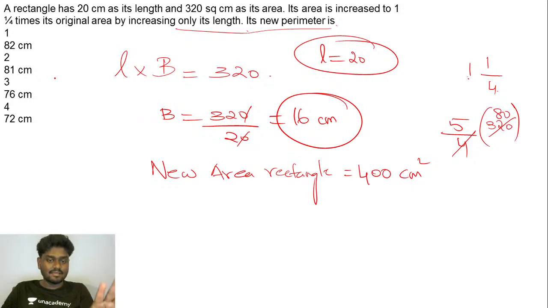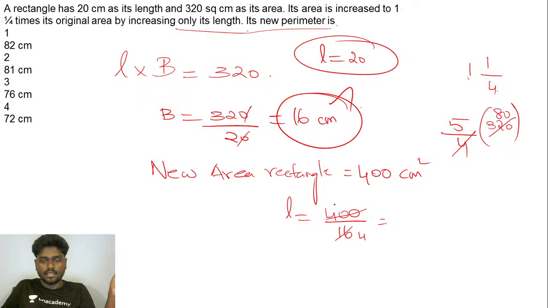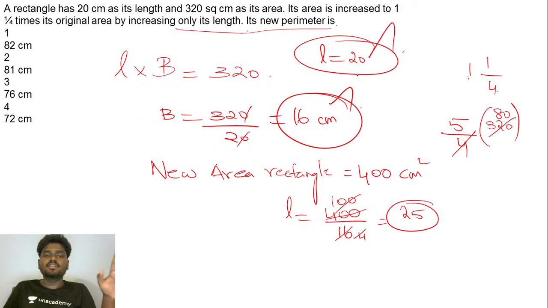So the breadth remains the same, right? The breadth is 16. So the length will be 400 by 16. If you do that, 4 times 100 goes, and this goes 25. So length has been increased by 5. Initially it was 20 centimeter and now it is 25 centimeters.